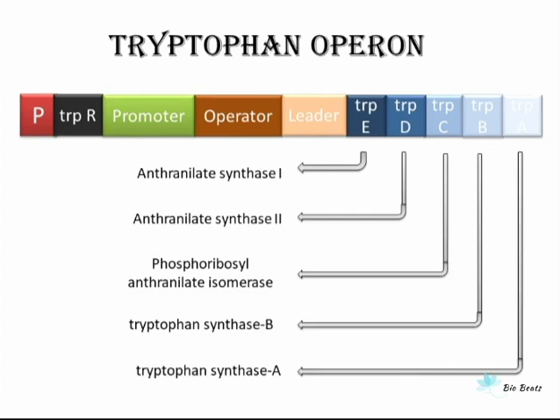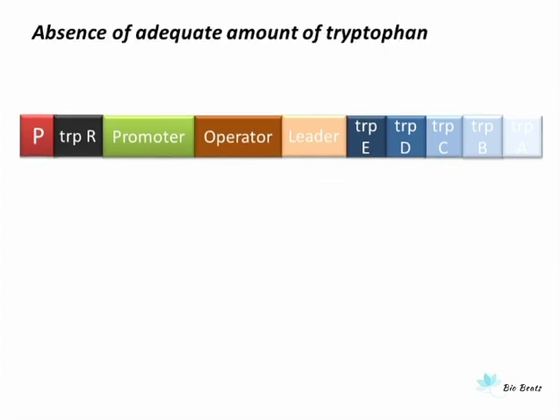Guys, don't worry and please don't get scared by all these complicated names. You don't need to remember all these alien names to understand the concept of tryptophan operon. But just keep in mind the names of structural genes and that all these 5 enzymes work in coordination for the production of tryptophan. So, as I told earlier, tryptophan is an essential amino acid and it serves various functions in the body. So, it needs to be produced in adequate amount in the cell so that the cell can perform normal processes.